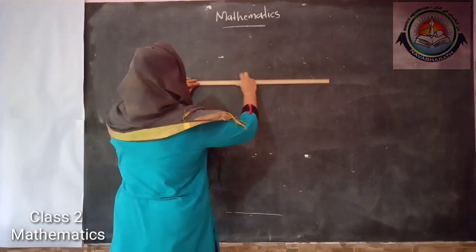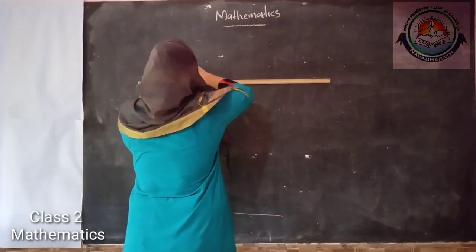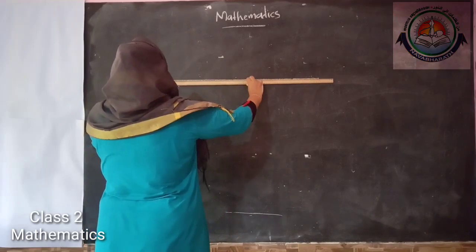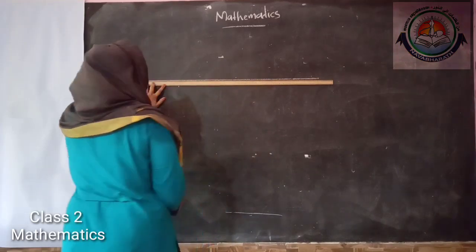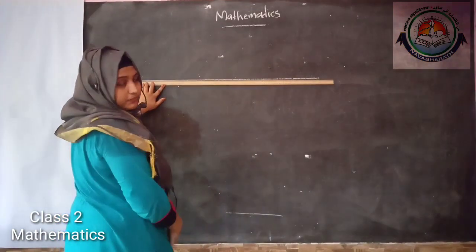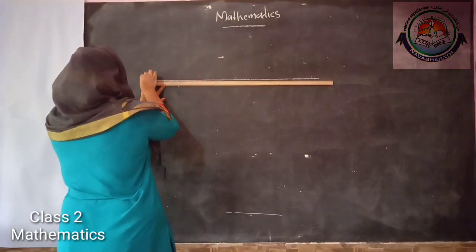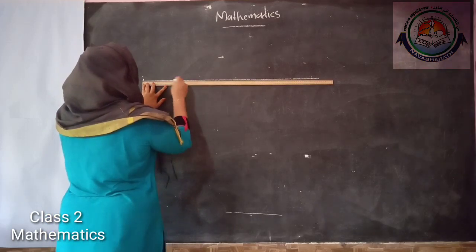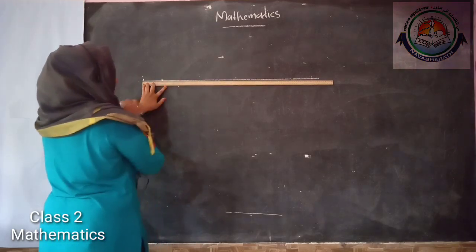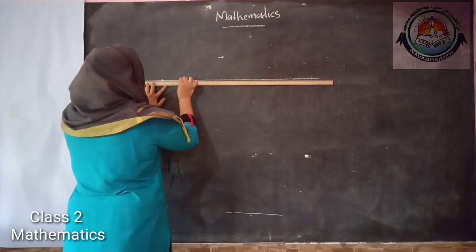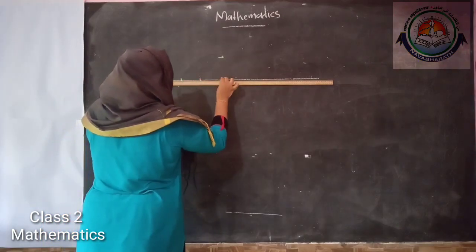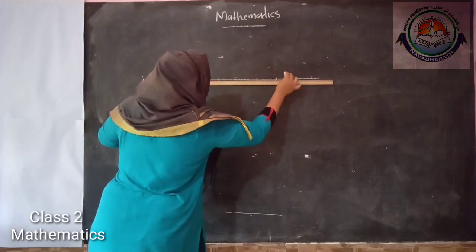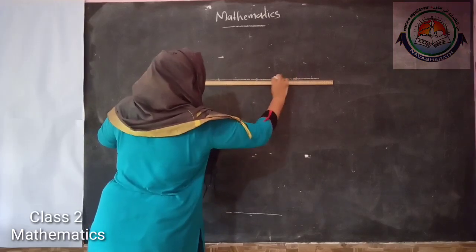So I'm going to draw a straight line here. And I need to mark skip count by 2 starting from 0. So first I started with 0 in this scale and then marked 10, 20, 30, 40, 50, 60, 70 and 80.